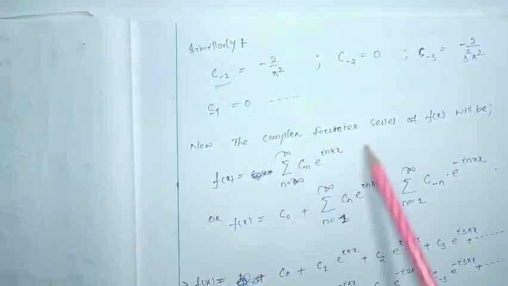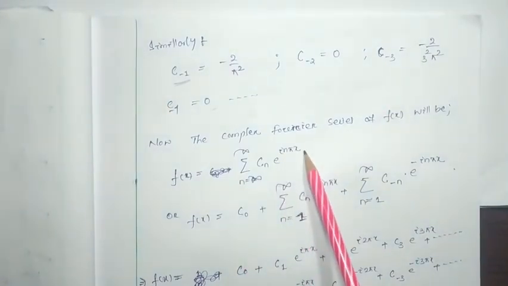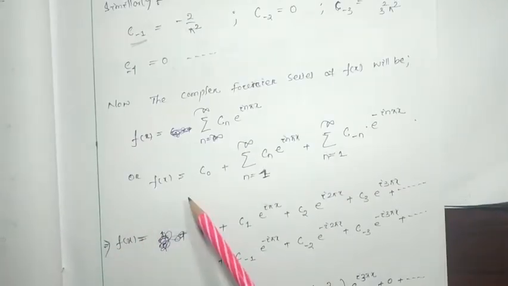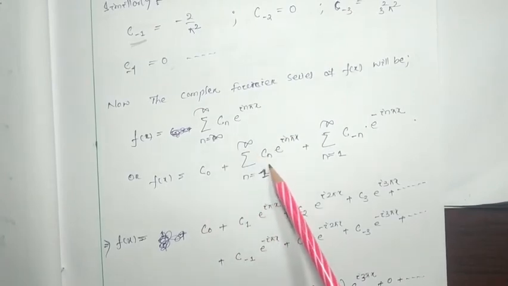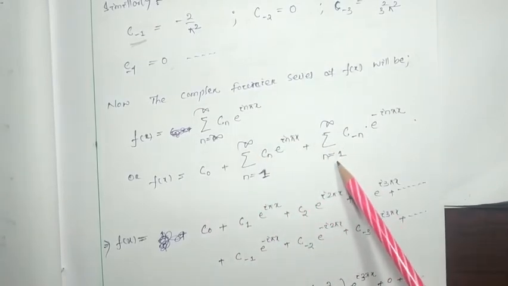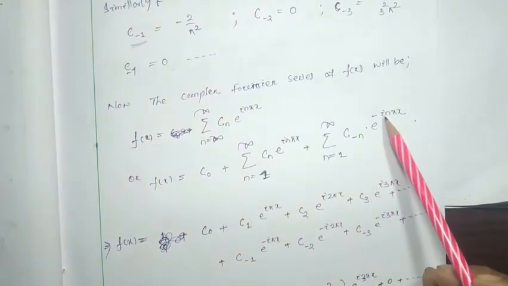Now the complex form of the Fourier series is nothing but the sum of cn e to the power i n pi x, or as I told initially, it can be written as c0 plus the sum from n equal 1 to infinity of cn e to the power i n pi x, plus the sum from 1 to infinity of c minus n e to the power minus i n pi x.